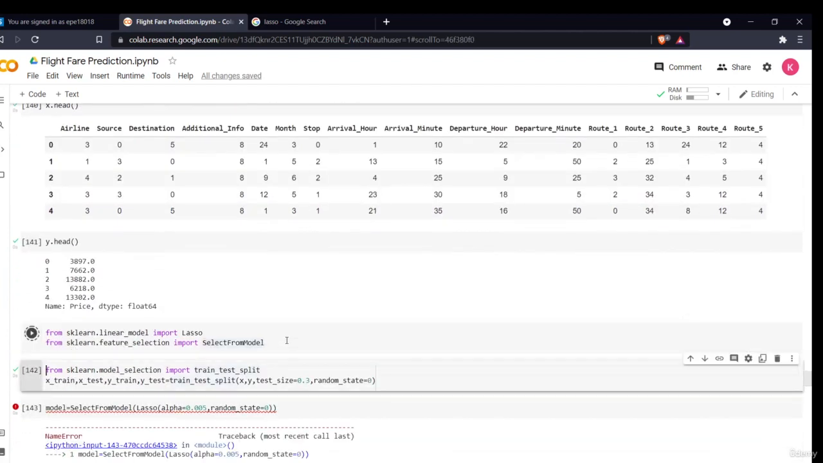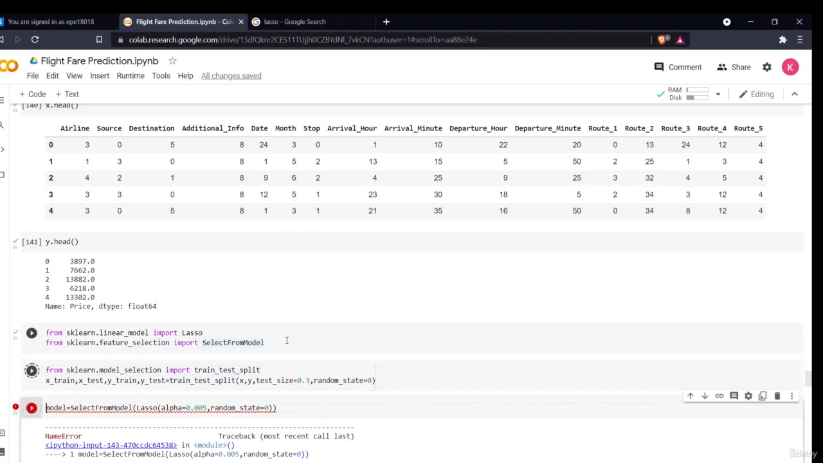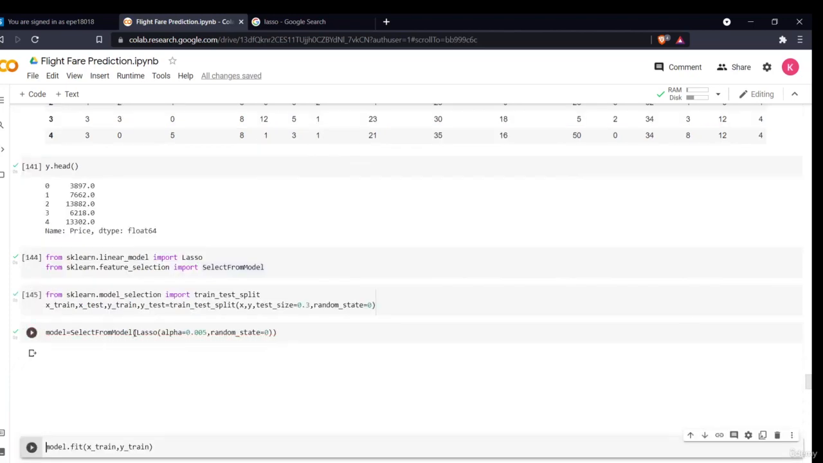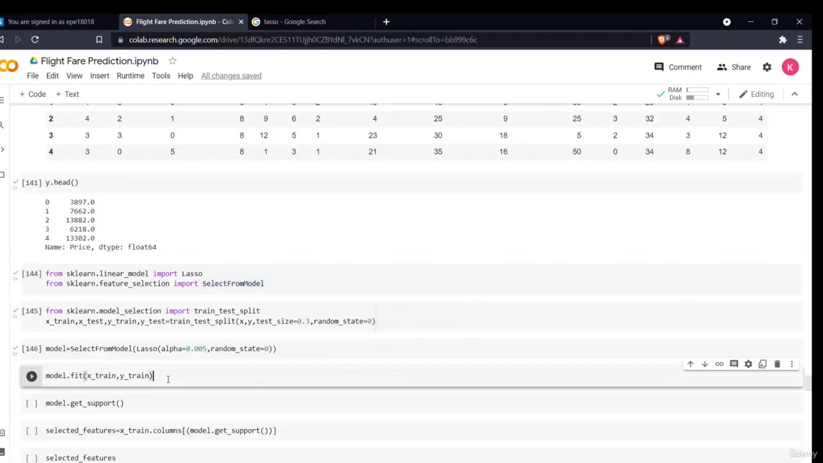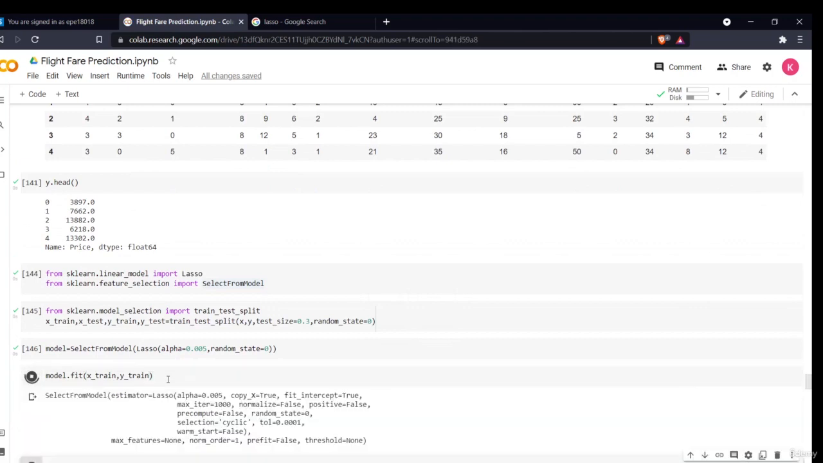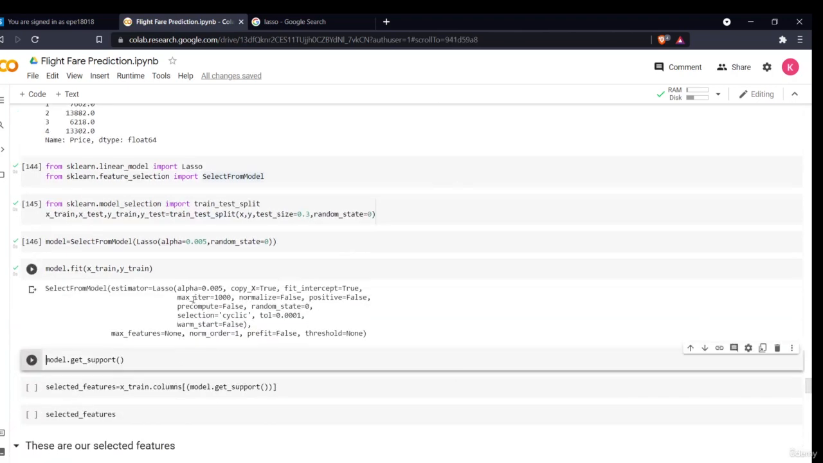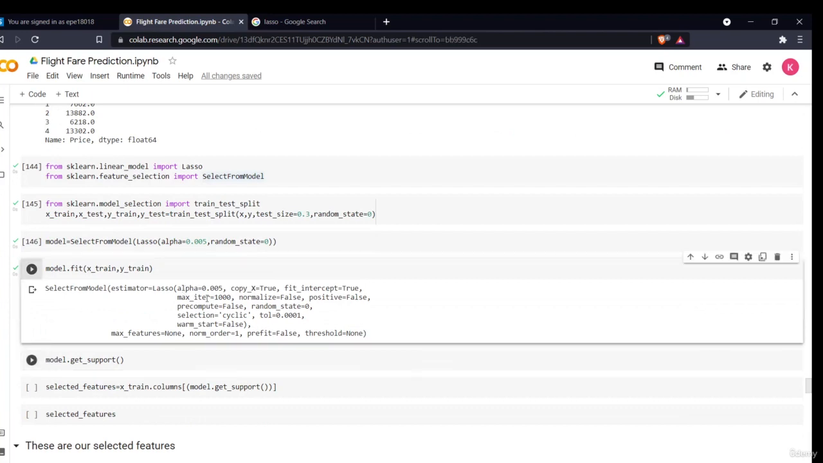Okay, sorry, I have not executed it. Now, see, it is fitted. Now we'll fit this model with the train data, X train and Y train. As you can see, it has given me all the parameters which it has taken.